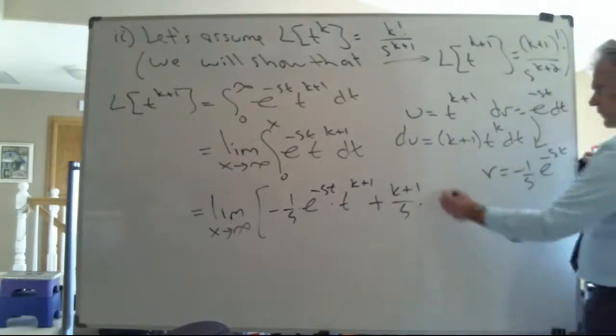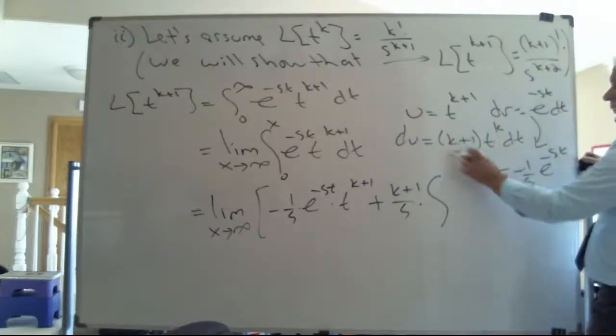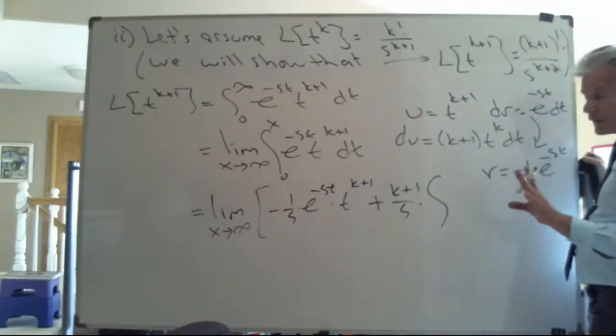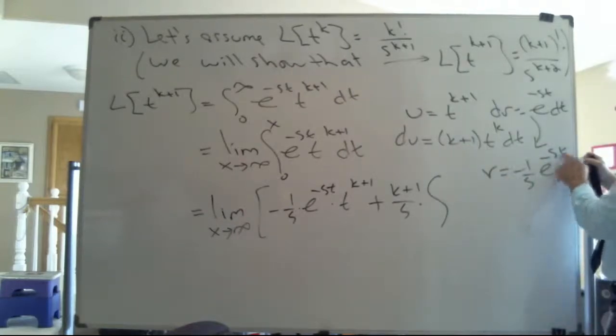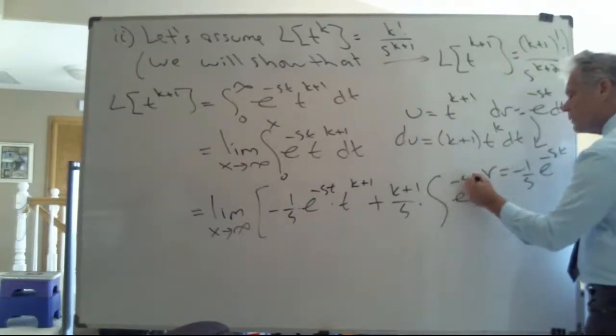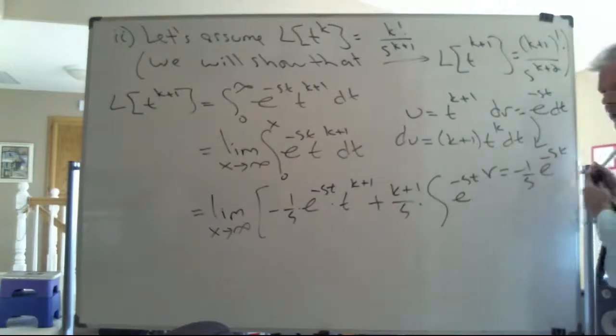And in the integrand's position, I have this times this. I've already taken care of the coefficient. That gives me e to the negative st times t to the k, if you don't mind.